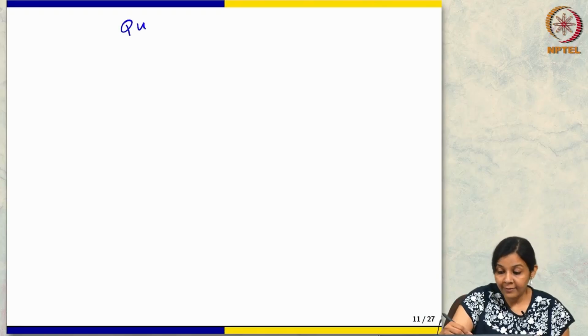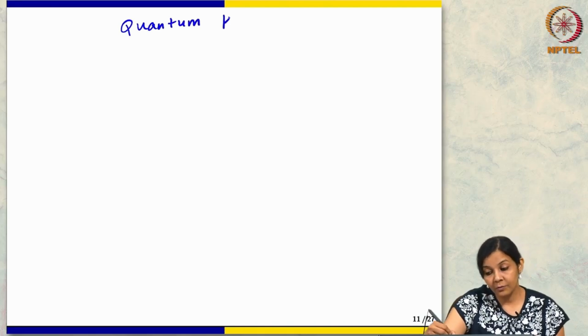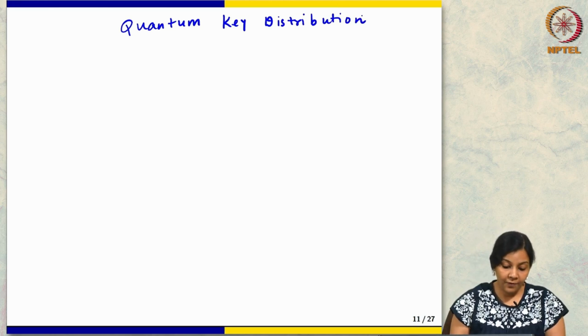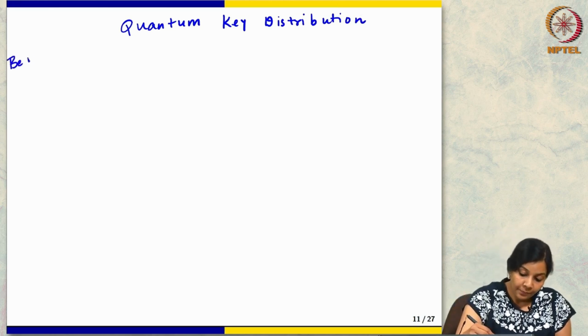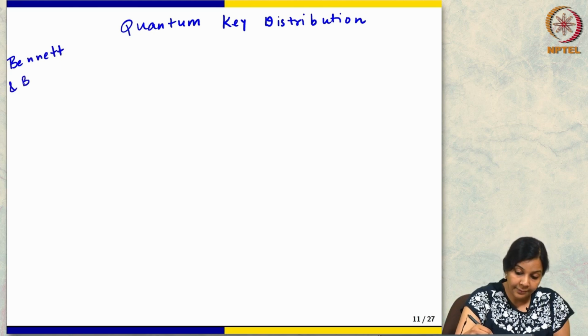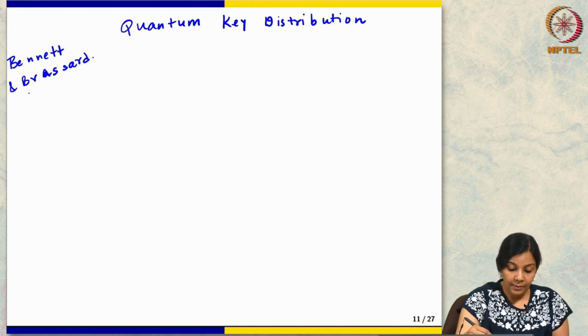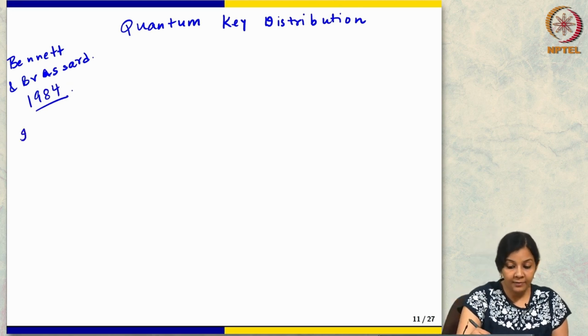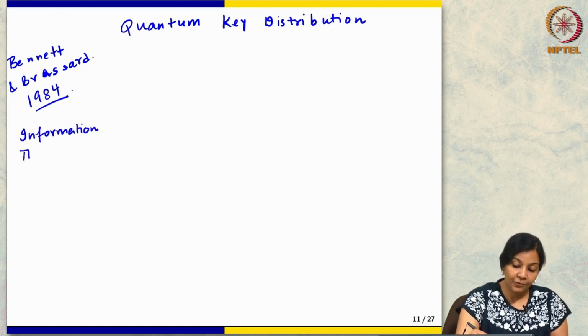Okay, great. So let's look at this very famous protocol, quantum key distribution. This is a very famous protocol by Bennett and Brassard, all the way from '84. And as I already said, it gives us information theoretic security. So that's its main claim to fame.